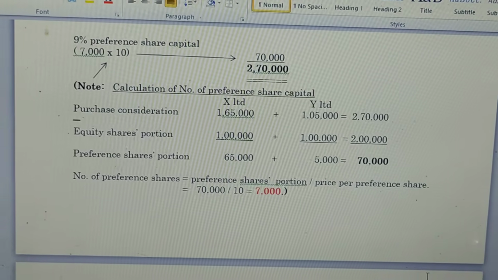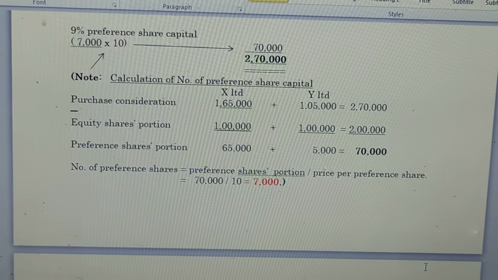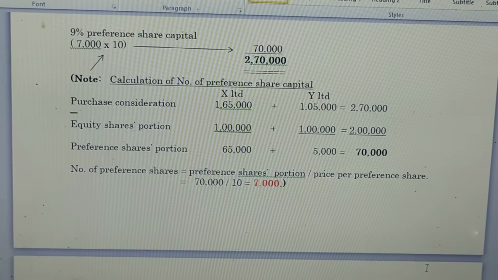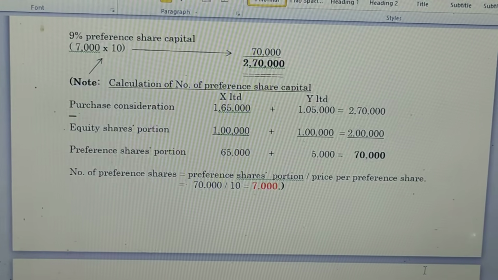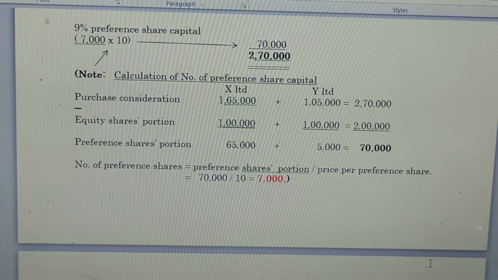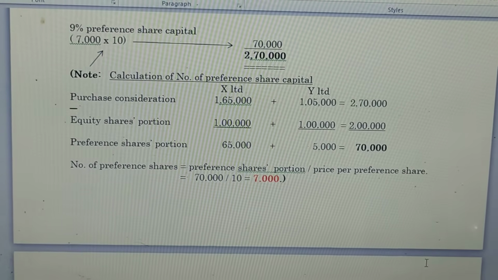We have already found the purchase consideration for X Limited, 1,65,000, and Y Limited, 1,05,000. The total purchase consideration is 2,70,000. Then minus the equity shares portion, 1 lakh for X Limited and 1 lakh for Y Limited, so the total equity shares is 2 lakh.